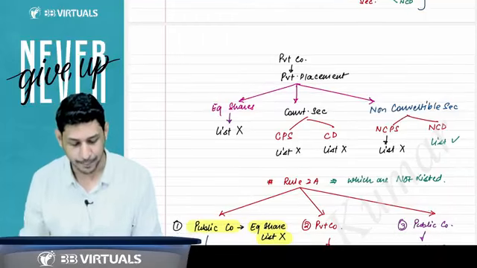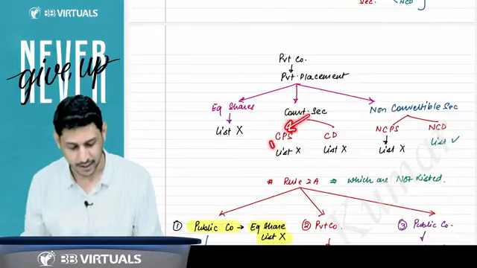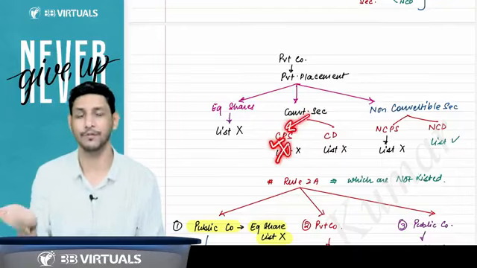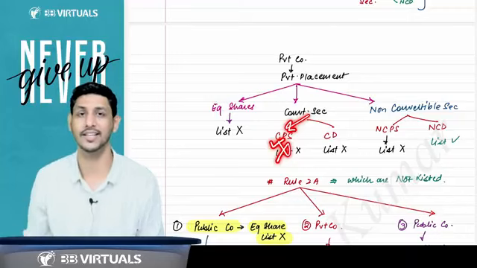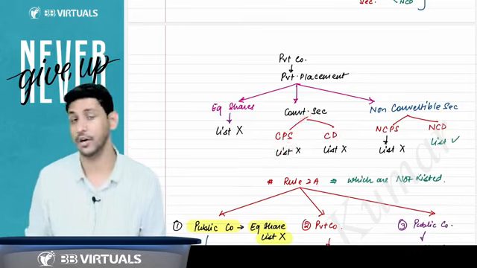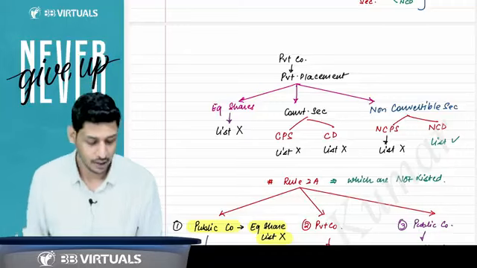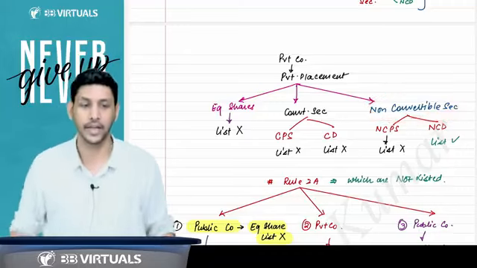Sir, can a private company come up with a private placement for convertible security? Then can they list their convertible preference share? No. Again, preference share is also a share, no? You cannot list it. The restriction will be lifted. Can they list their convertible debenture? No, because later on it will be converted to shares. Again, that restriction issue.